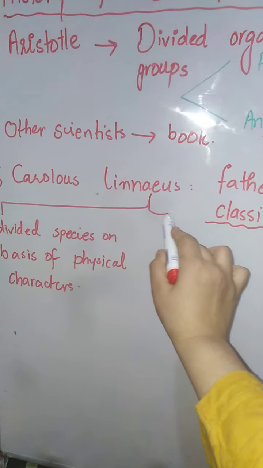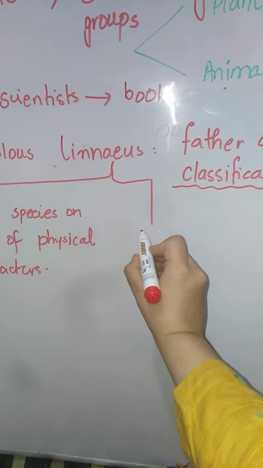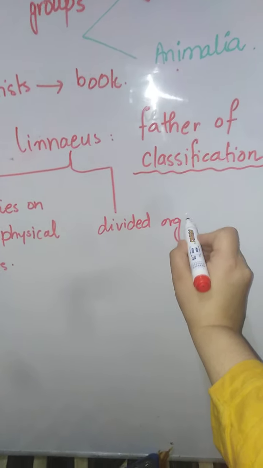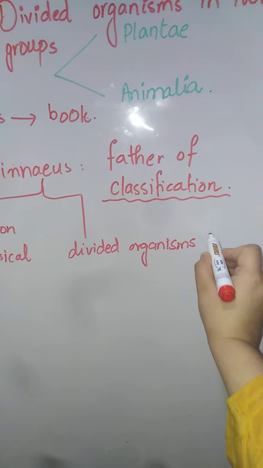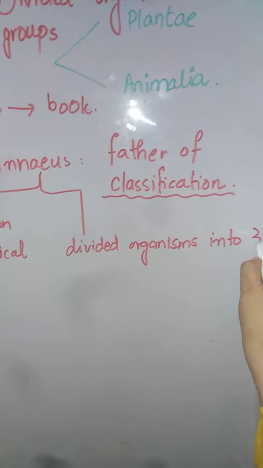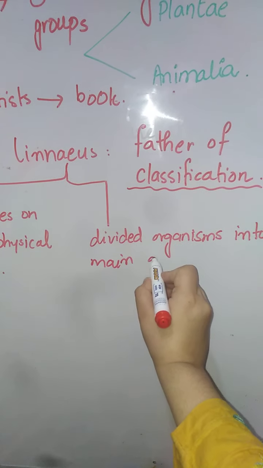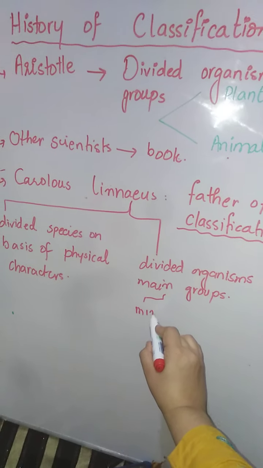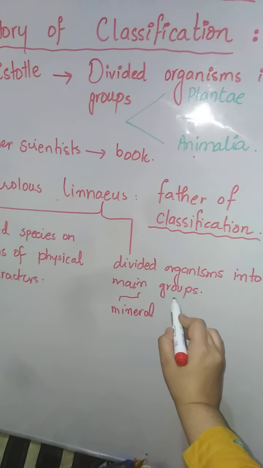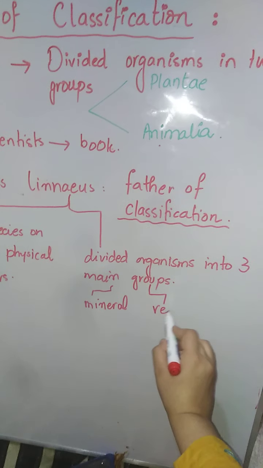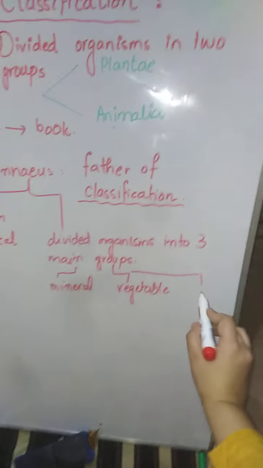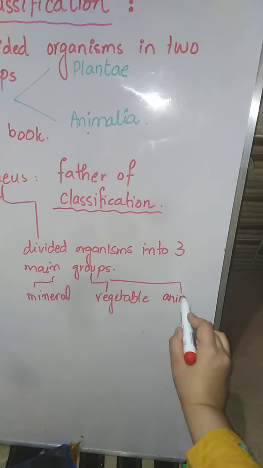After that, Carolus Linnaeus divided the organisms into three main groups. The first group is mineral. The second group is vegetable. And third but not the least is animal.